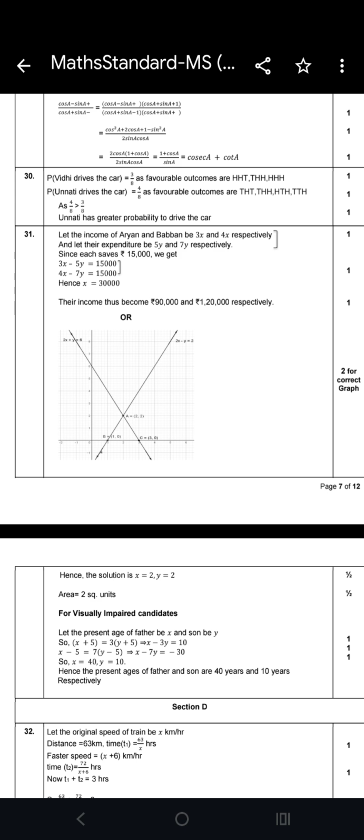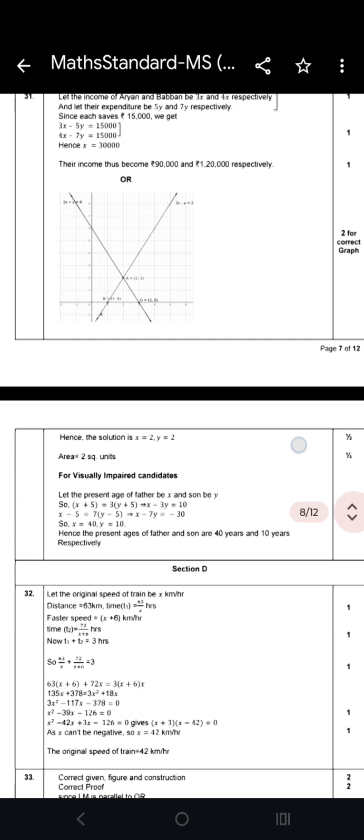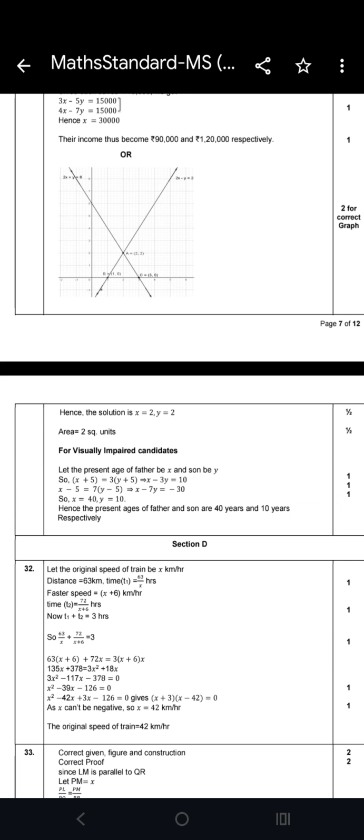See how the marks distribution is there. If you draw the correct graph, you will get 2 marks. If you find its solution, you will get half a mark. Then the final answer, half a mark. That is if it is of 3 marks. If it is of 5 marks, sometimes you have to find the intersection point and all. That is the other type of question. But sometimes we also get graph based questions in 5 marks. Once again, this question is for visually impaired candidates.